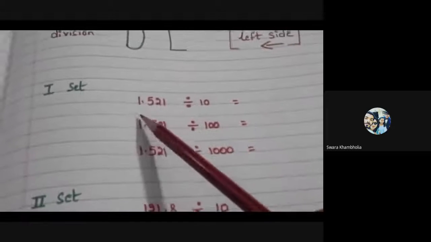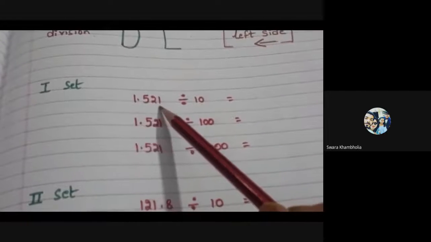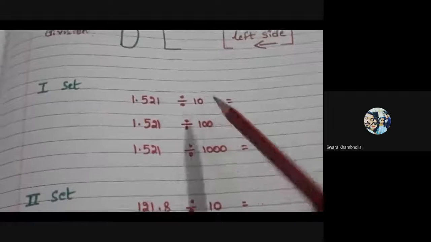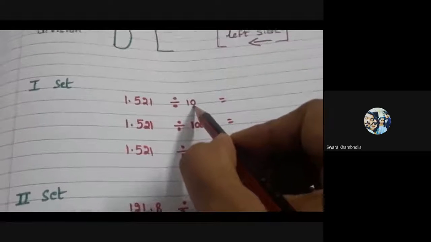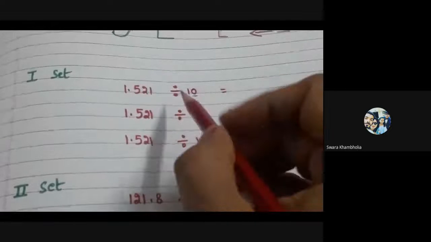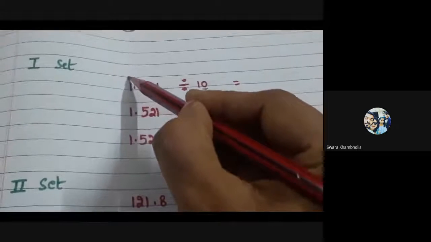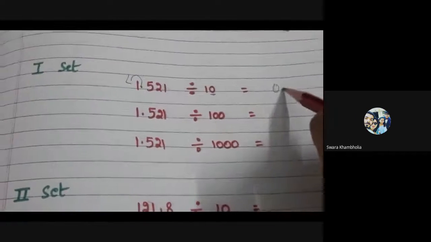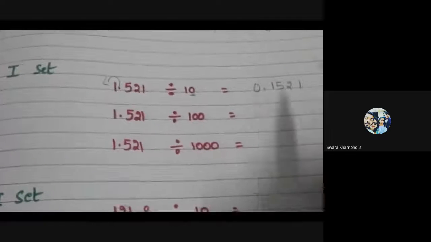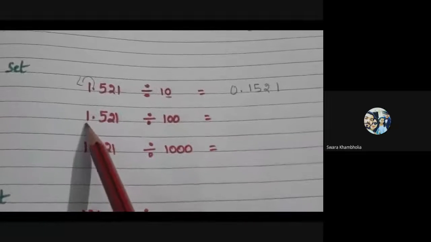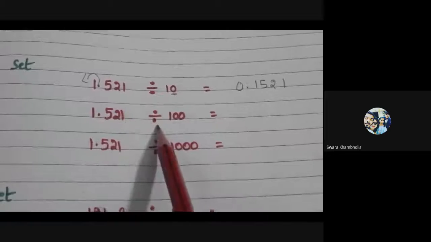Here we have a set of examples. 1.521 divided by 10. In 10, how many zeros are there? Only 1 zero. So we have to move the decimal by 1 place to the left side. So here I am moving the decimal here. Now the answer is 0.1521.